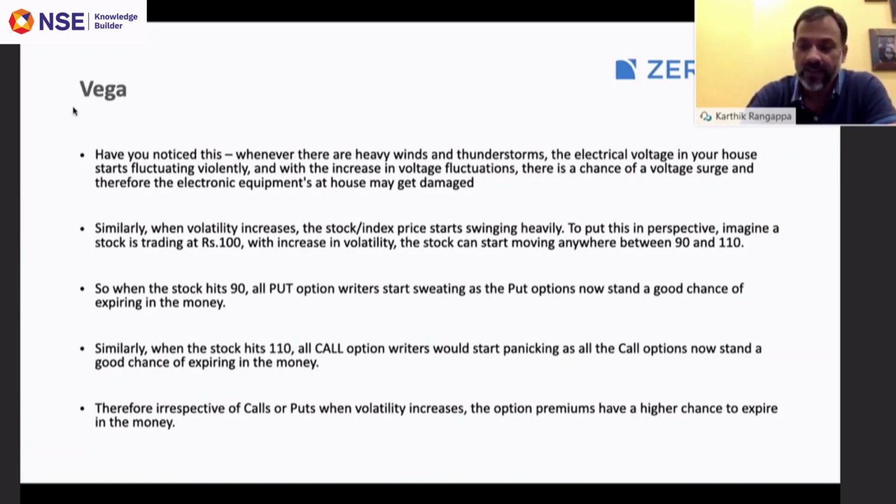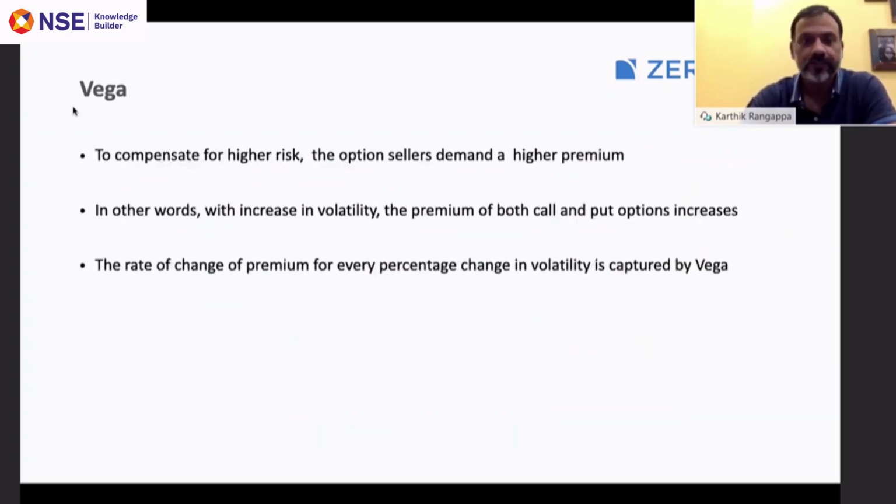When an option expires in the money, the option writers are all in deep trouble. Remember, we discussed this a while ago. As an option writer, you want the option to transition to out of the money, not in the money. Now, when the volatility increases, price swing increases. With the increase in price swing, the chance of an option expiring in the money increases, right?